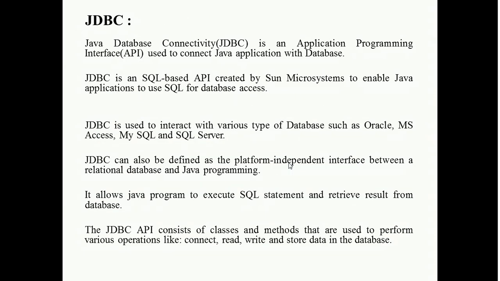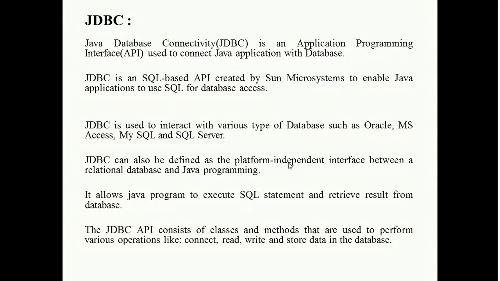Next see what JDBC is. Java Database Connectivity is an application programming interface, that is an API, used to connect a Java application with the database. So JDBC can connect the Java application with the database. JDBC is a SQL based API created by Sun Microsystems to enable Java applications to use SQL for database access.